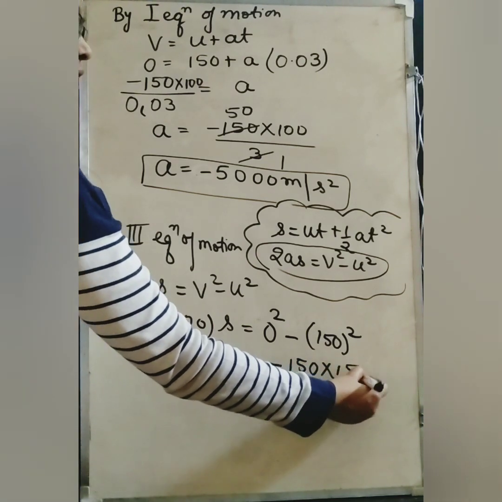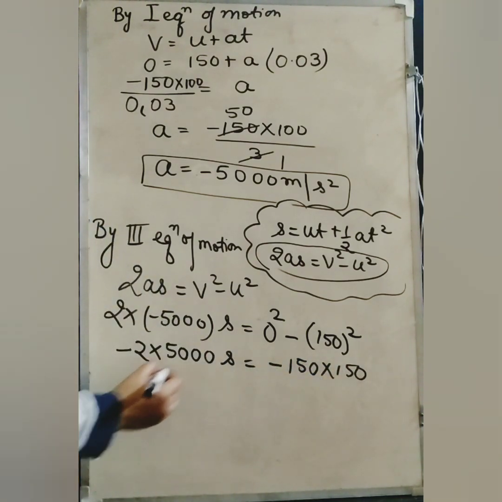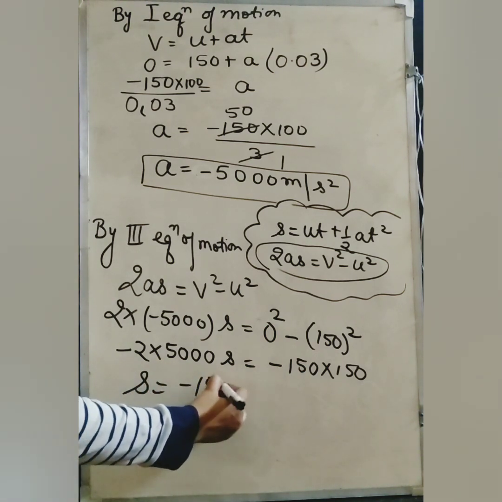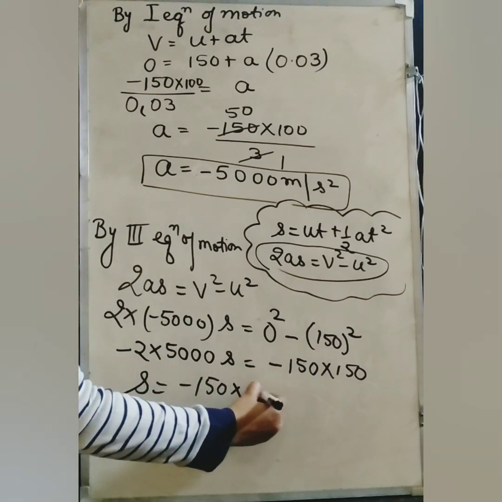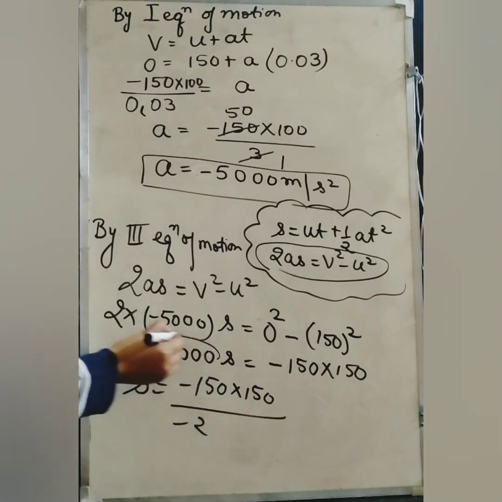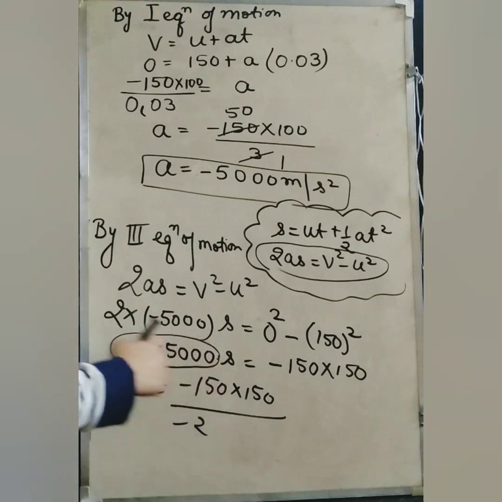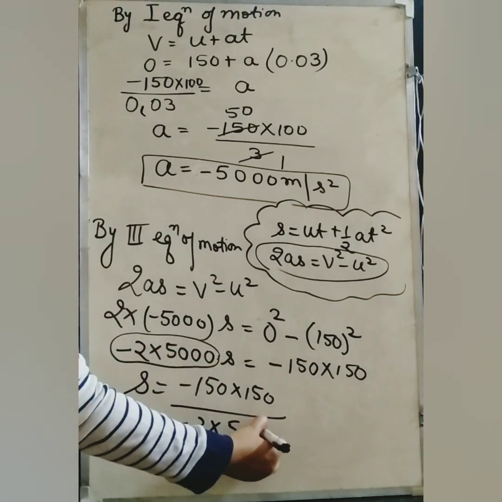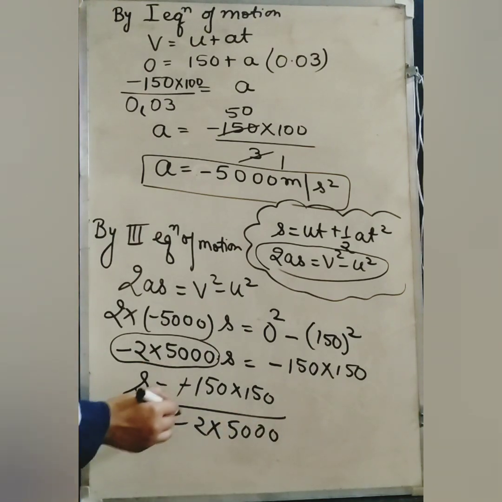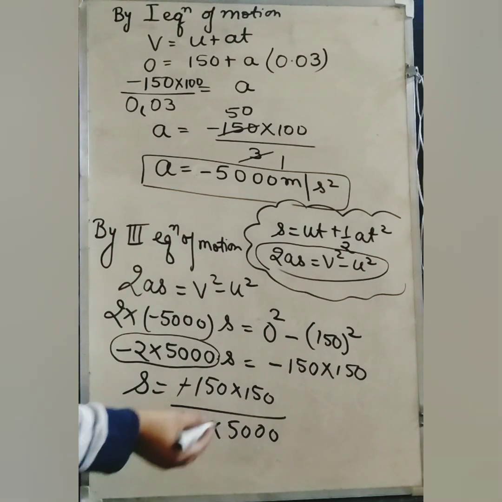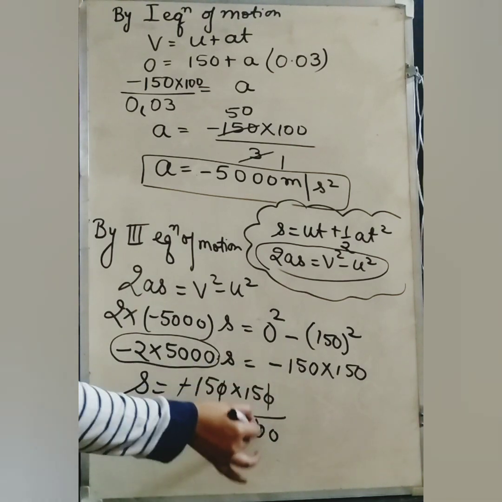So how will you find the value of s? s will be equal to minus 150 into 150 upon this complete value which was with s, which will come in the denominator, 2 into 5000. This minus and minus will cancel because distance cannot be negative. 2 zeros will cancel with this.